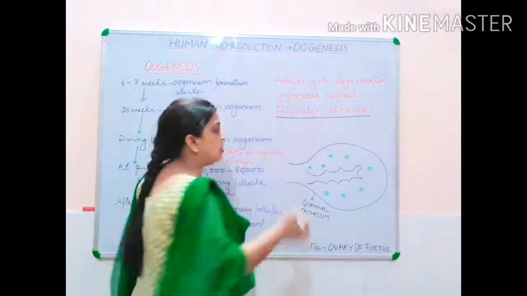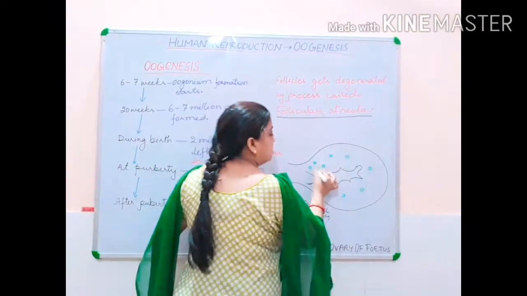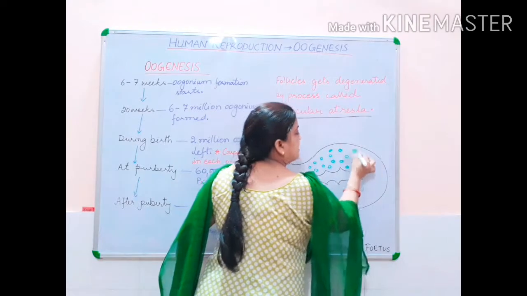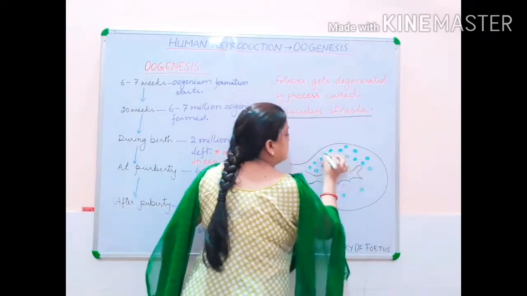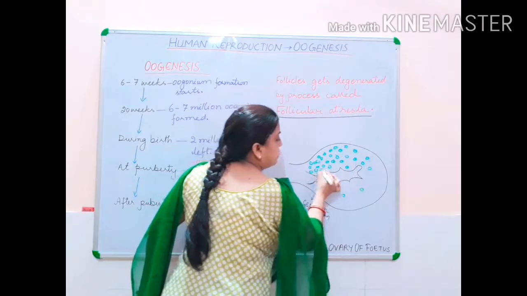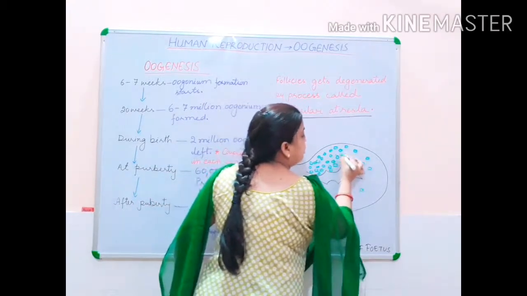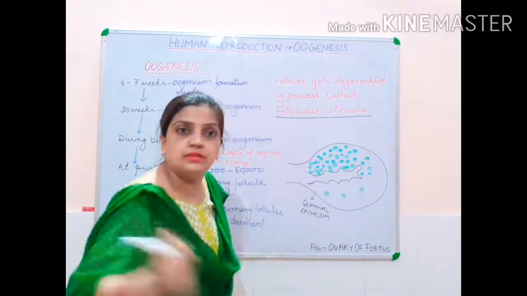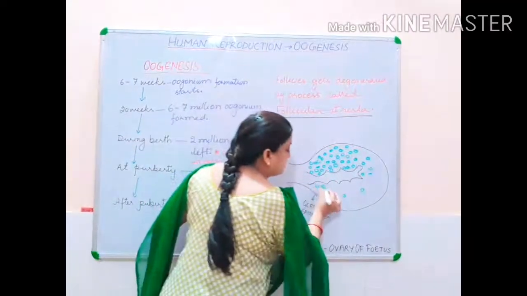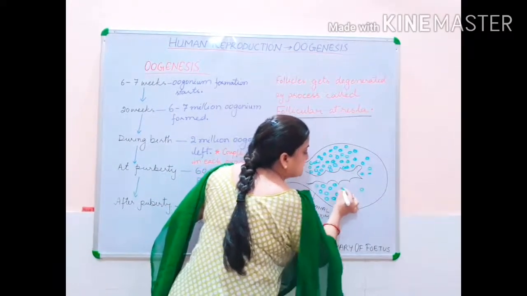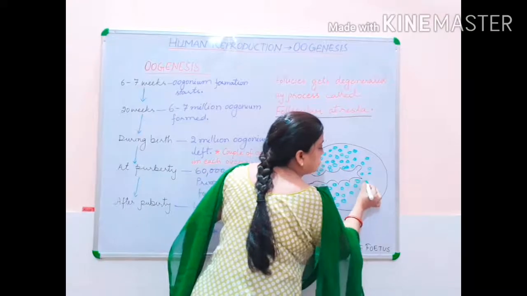Now slowly, as this development proceeds, the number of oogonium cells also increases up to 6 to 7 millions, and you can see here how compact the structure will be. And from where are these cells being formed? These cells are being formed from the germinal epithelium only. So these germinal epithelium cells help them develop into 6 to 7 millions of oogonium cells.